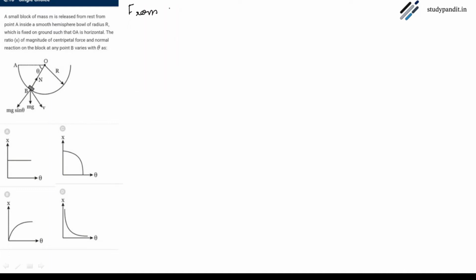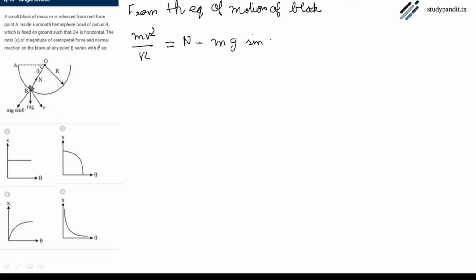From the equation of motion of the block, what we all know is centripetal force mv square by r is equal to the sum of the normal reaction N minus mg sine theta. So the resultant will be equal to the centripetal force. This is our equation 1.